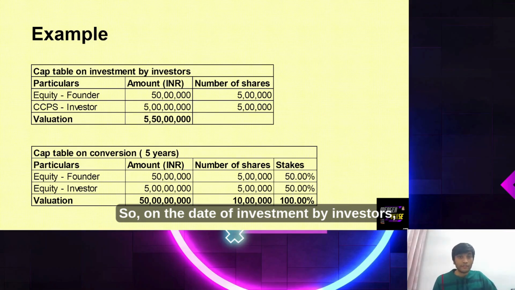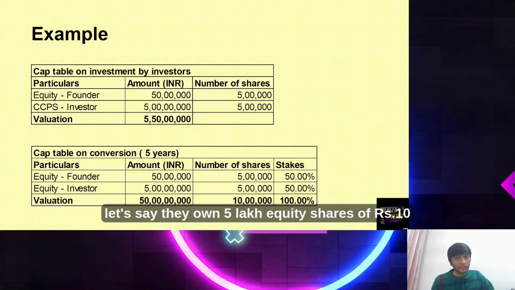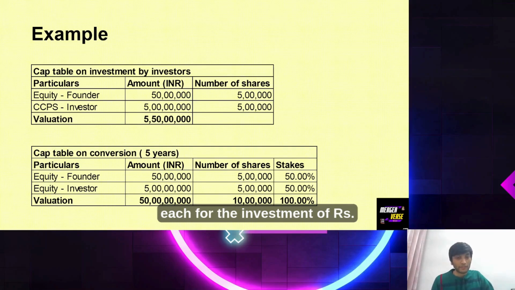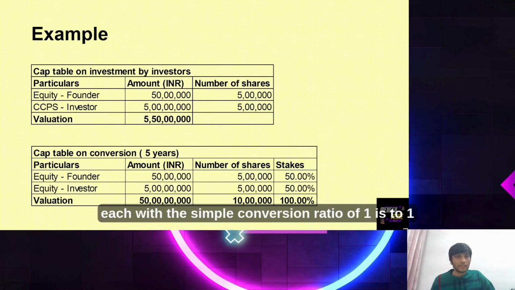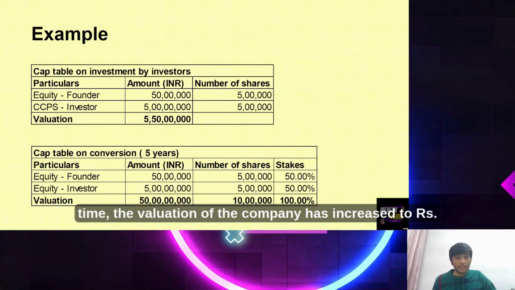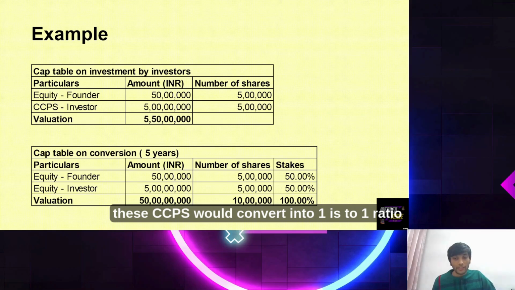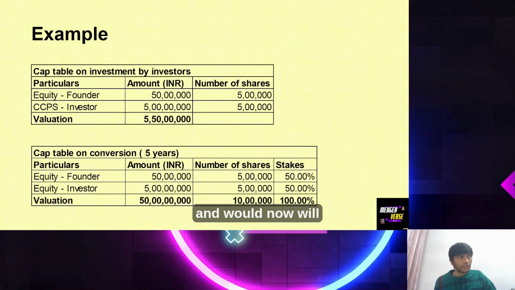On the date of investment by investors, the founders will own equity shares. Let's say they own 5 lakh equity shares of 10 rupees each for the investment of 50 lakh, and they issue CCPS to investors of rupees 100 each, 5 lakh CCPS of 100 each, with a simple conversion ratio of 1:1 on the date of conversion. And let's say after 5 years the CCPS convert, and at that time the valuation of the company has increased to 50 lakhs. So these CCPS would convert at a 1:1 ratio into 5 lakh shares and will give investors a 50% stake.